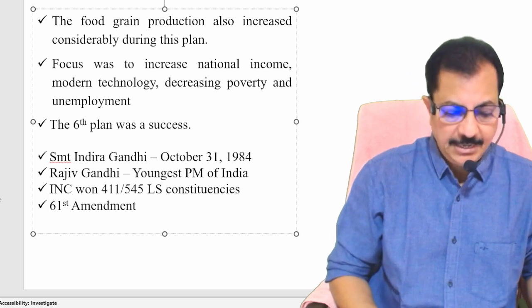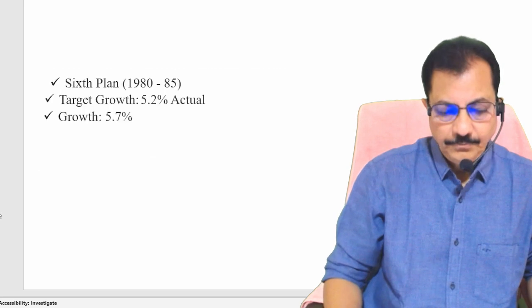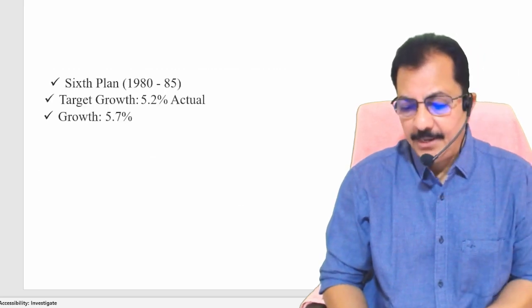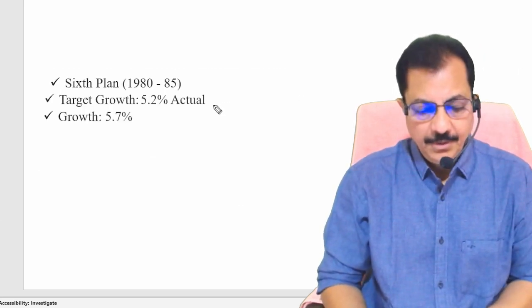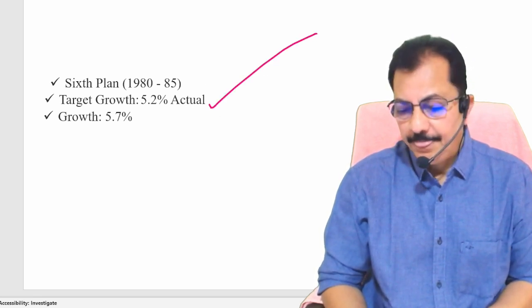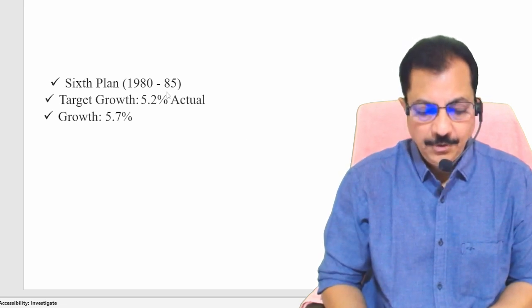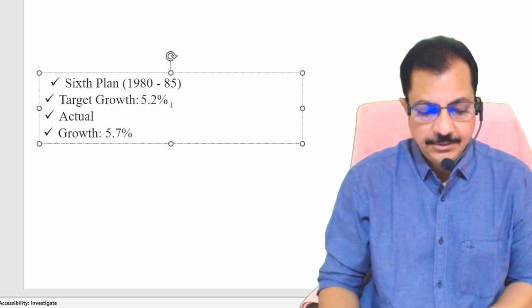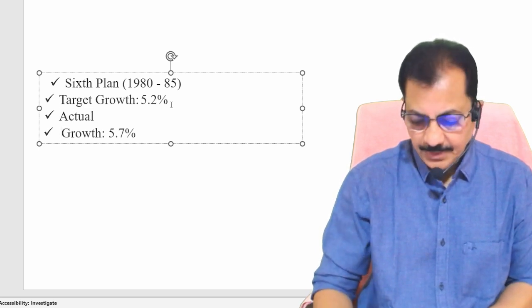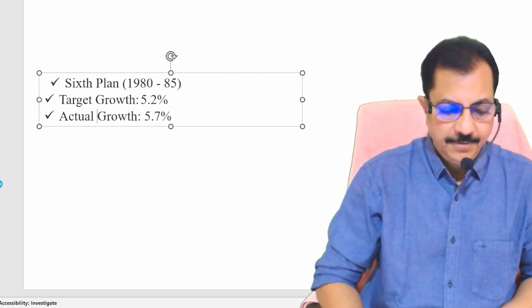So let's understand more points now, right? So when it comes to the sixth plan, I told you the period here. Target growth was 5.2%, but the actual growth was 5.7%. So obviously it is considered to be a success. Is that clear? That's it. Fine.